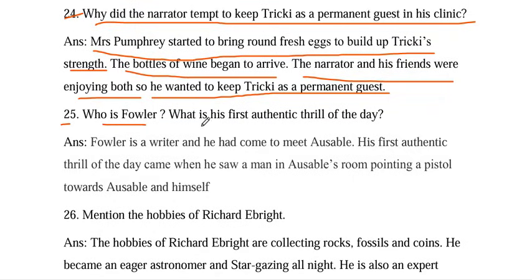25. Who is Fowler? What is his first authentic thrill of the day?